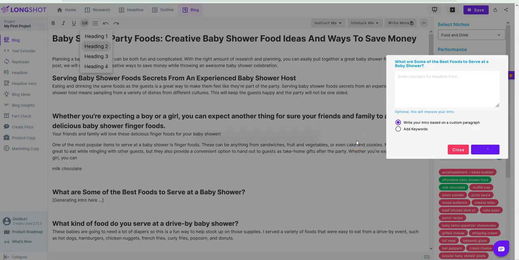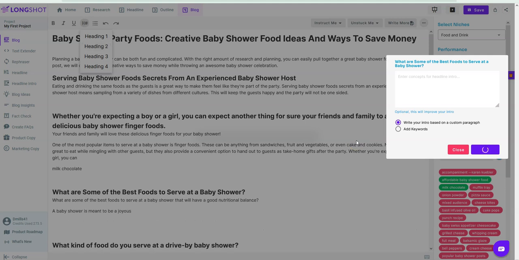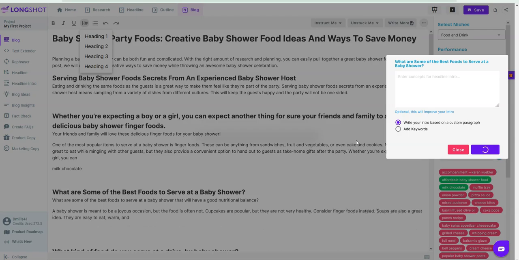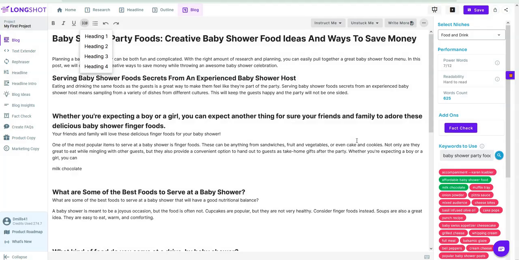So we're back in here, taking the exact same question. I just want to see what the output in Longshot will be. What are some of the best foods to serve at the baby shower? Baby shower is meant to be a joyous occasion. Cupcakes are popular, but they are not very healthy. Consider finger foods instead. Soups are also a great idea. They're easy. I do like how Rytr did list it out in bullet point style. And they put out some stuff, but Longshot did come up with cupcakes and finger foods and soups. So it did come up with some useful content as well.